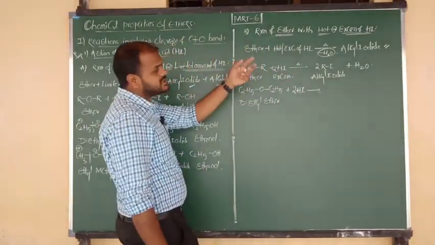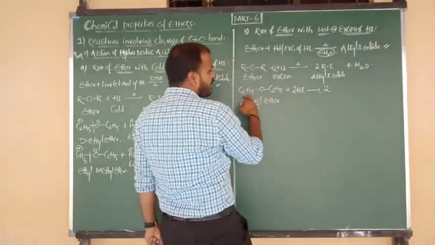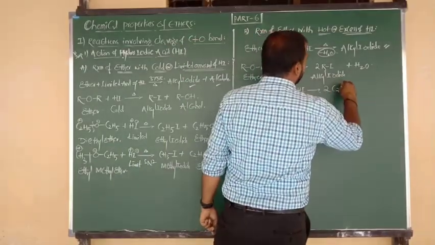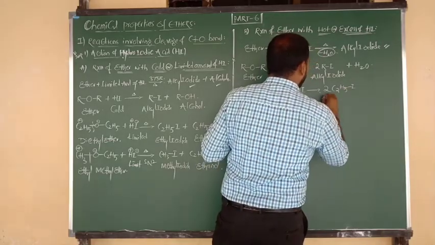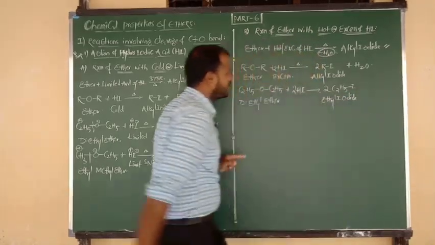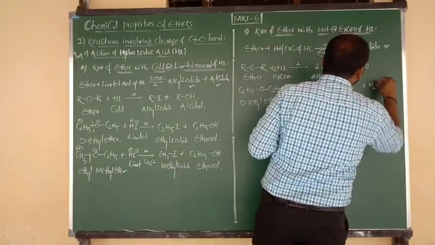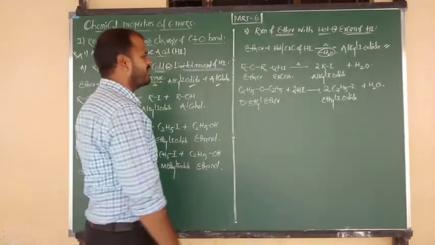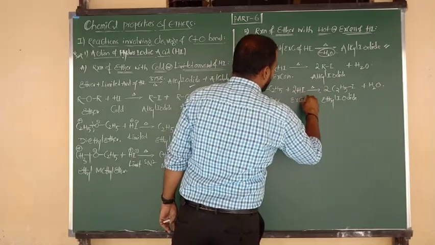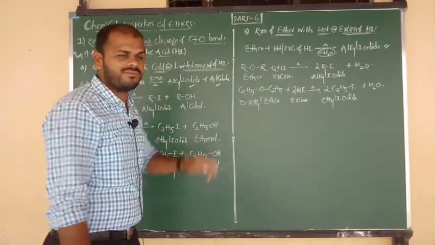It upon reaction with excess of HI, always fix how many moles of HI we have to take. In case of hot condition, 2 moles of HI and 2 moles of RI. In place of R we have taken ethyl. How many ethyl groups are there? 2 ethyl groups. They combine with 2 iodine and the product is 2 moles of C2H5I, that means the product name is ethyl iodide. Remaining 2 hydrogens combine with O and are eliminated in the form of water molecule. Understood? So diethyl ether on heating with hot or excess of hydrogen iodide forms the product ethyl iodide only, after the elimination of water molecule.